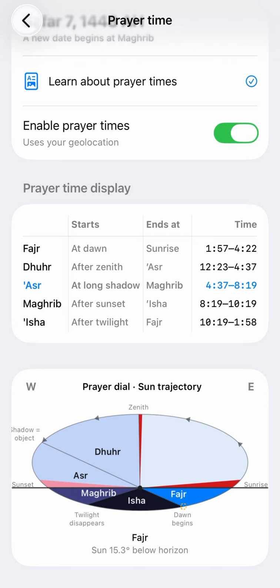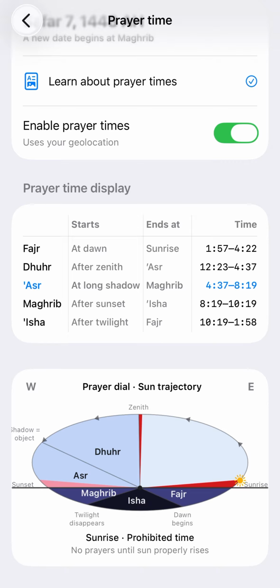So the first prayer is Fajr, right? It starts when the sun is still under the horizon, but already the light from the sun becomes visible, starts appearing. So this is called Fajr, the dawn prayer. And dawn prayer lasts until the sunrise begins. As soon as the disk of the sun has appeared on the horizon, that's it. The Fajr prayer has ended and the sunrise has begun.